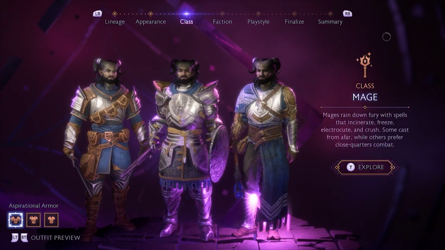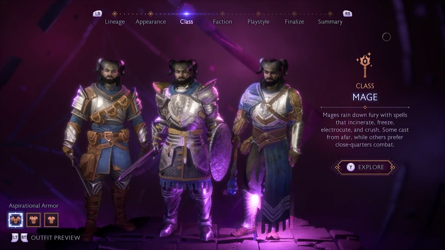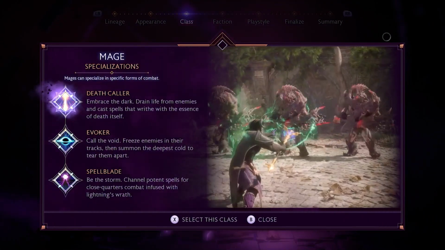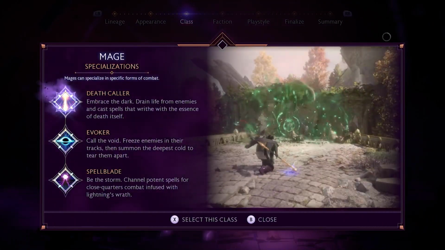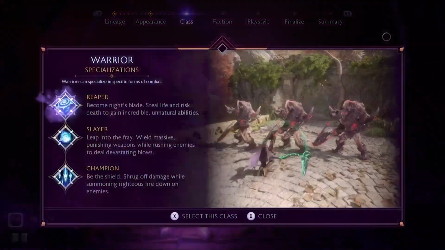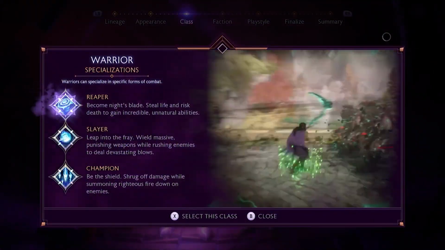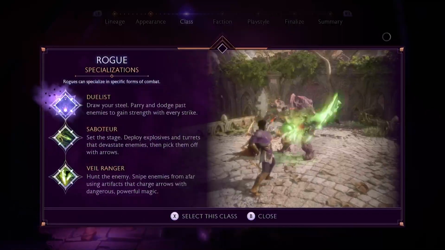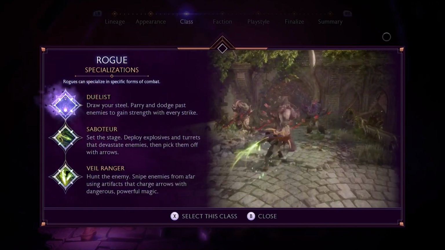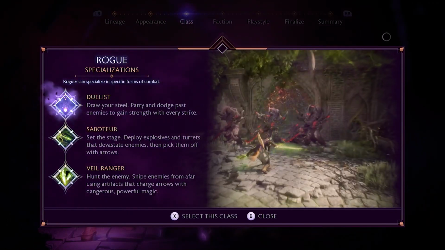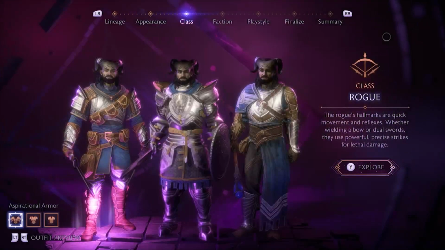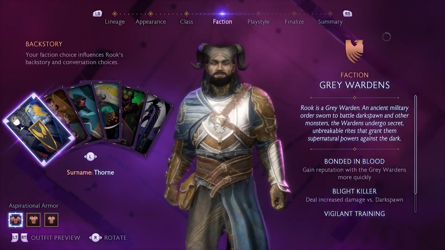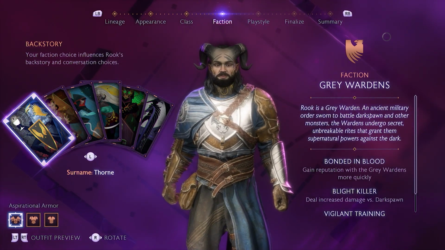For me, I'm going to go with the mage on this one. I think that's going to be my personal one that I would prefer. Obviously, you can explore each one. We can see Deathcaller, Evoker, and Spellblade. If you explore the Warrior, we've got a few different specializations there, and a little extra damage we can go with. And then you've got the Bowsman, who is very quick. All of them will have their own capabilities, and to be honest, they're all going to be very good, and I would suggest going through a few of them and then doing a few playthroughs as such.